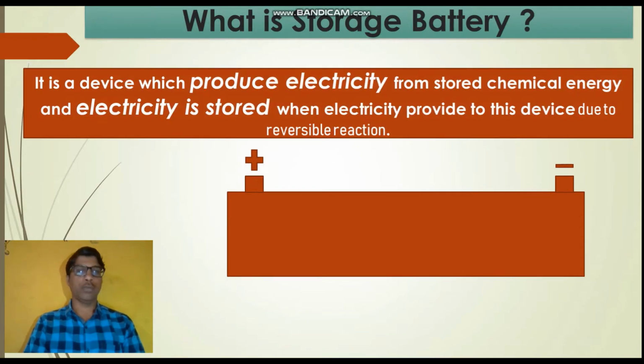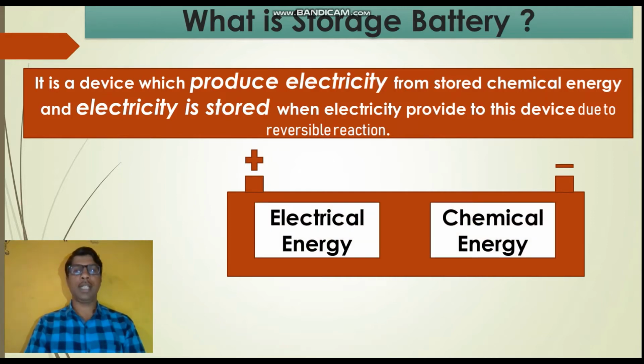It is a device which produces electricity from stored chemical energy, and electricity is stored when electricity is provided to this device due to reversible reaction. According to this definition, it involves the production of electricity and storage of electricity. These two processes are possible in this battery because of the reversible reaction. Also, this definition contains two words: the chemical energy and electrical energy.